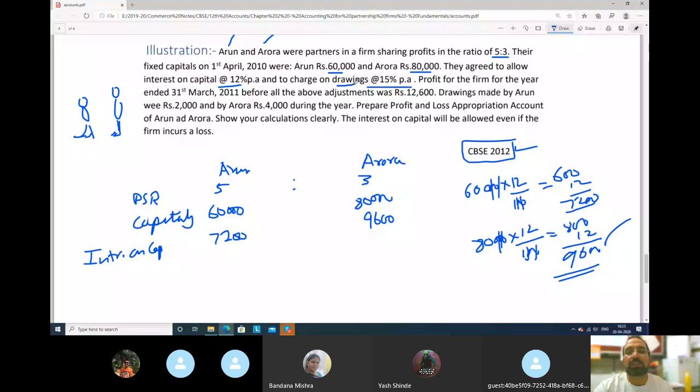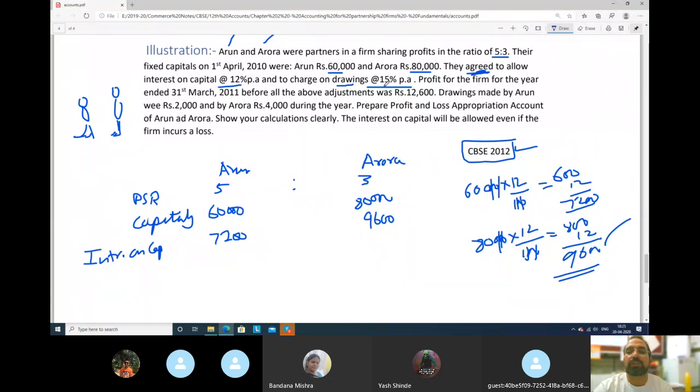You can be charged interest on that, because if you take a loan from the bank you have to pay interest. If the partnership deed mentions an agreement between the partners, there is interest on drawings, and you have to pay it.